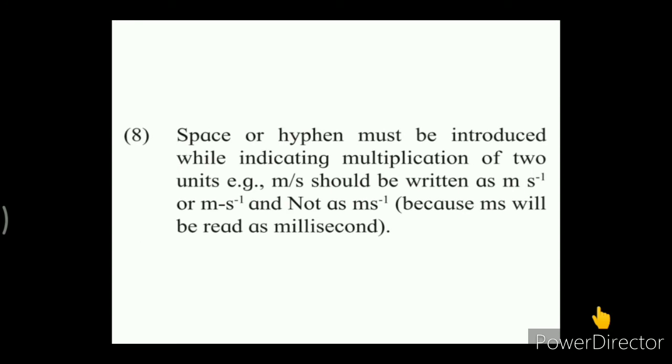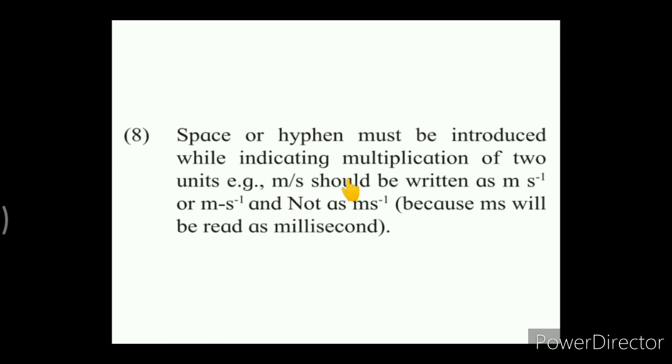In the previous discussion we had seen that while writing the unit, a space or hyphen must be introduced while indicating multiplication of two units. For example, meter per second. Either you write it as meter per second, or you can write the numerator meter, the denominator per second. This per second can be written in the numerator as second raised to minus 1. But when we bring this factor into the numerator, we have to give a little space or hyphen in between.